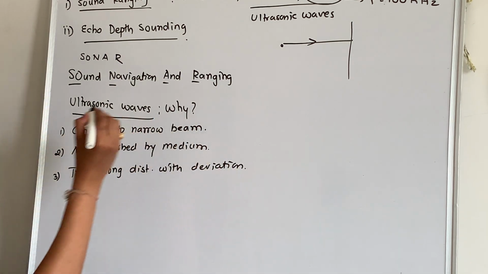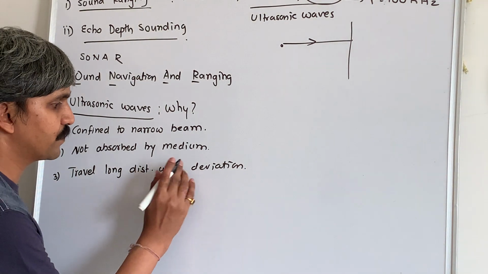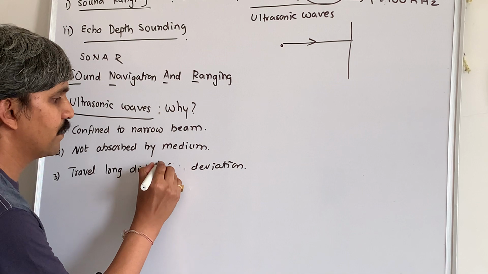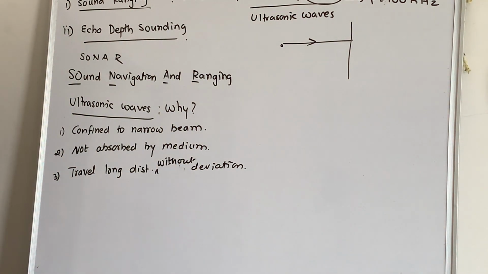They are not deviated in their path. So these are the three points: they are confined to a narrow beam, they are not absorbed by the medium, and they travel a long distance without any deviation. Right, these are the three points.